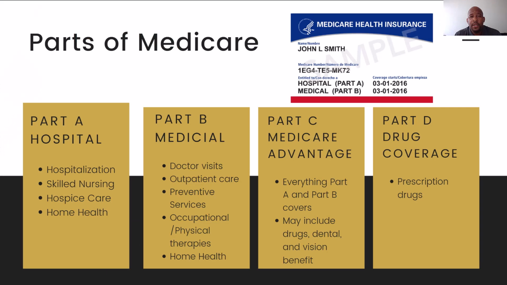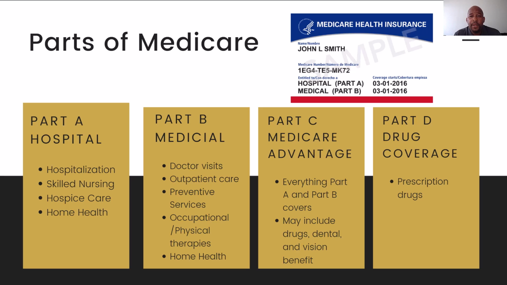Now, next we'll talk about the parts of Medicare. Starting with Part A, Medicare Part A, that's the hospital insurance. That's going to cover your hospitalization, skilled nursing facility, hospice care, and also some home health care. Next, you have Medicare Part B, that's your medical. That's going to cover things such as your doctor's visits, outpatient care, preventive services, occupational, physical therapies, and some home health care, just like Medicare Part A.